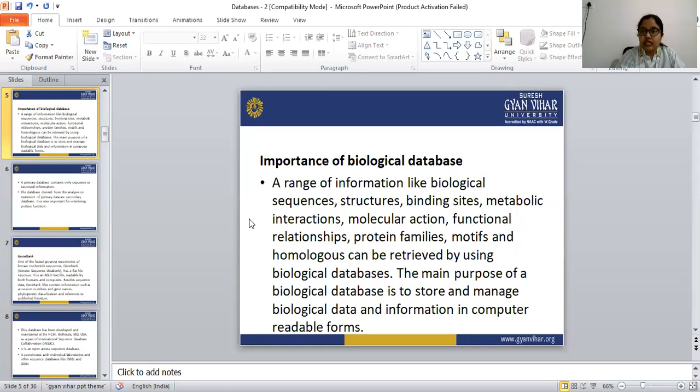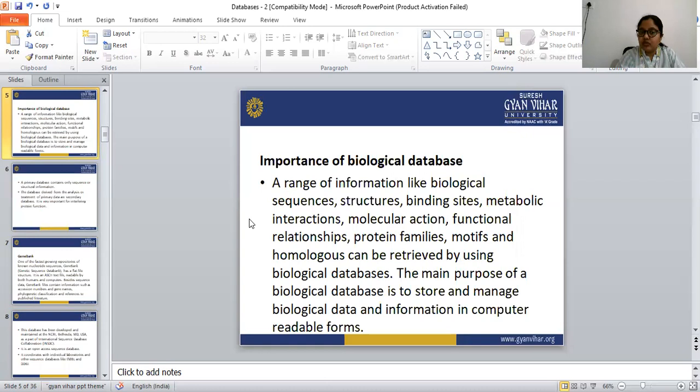Okay, so we can find out the structure from a particular structure database. All these things — biological sequences, structures, binding sites, metabolic interactions, molecular actions — we can save, or we can retrieve, from the biological databases.